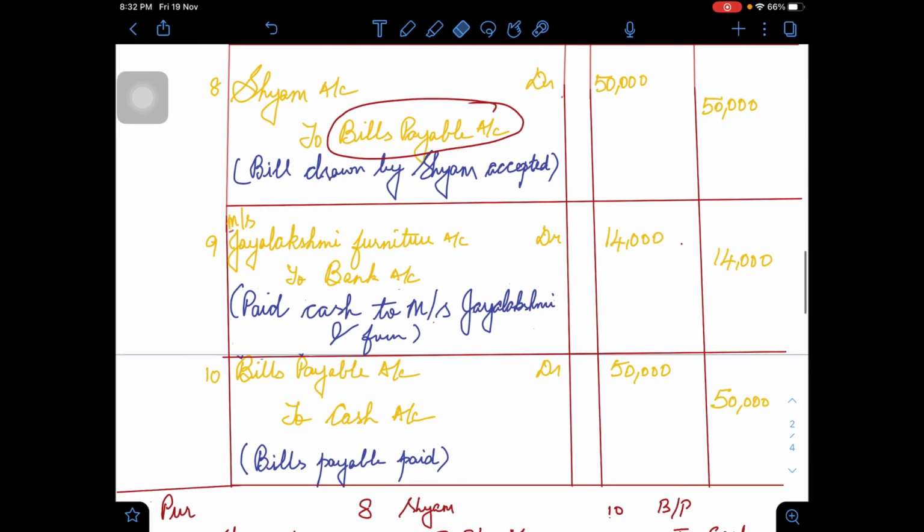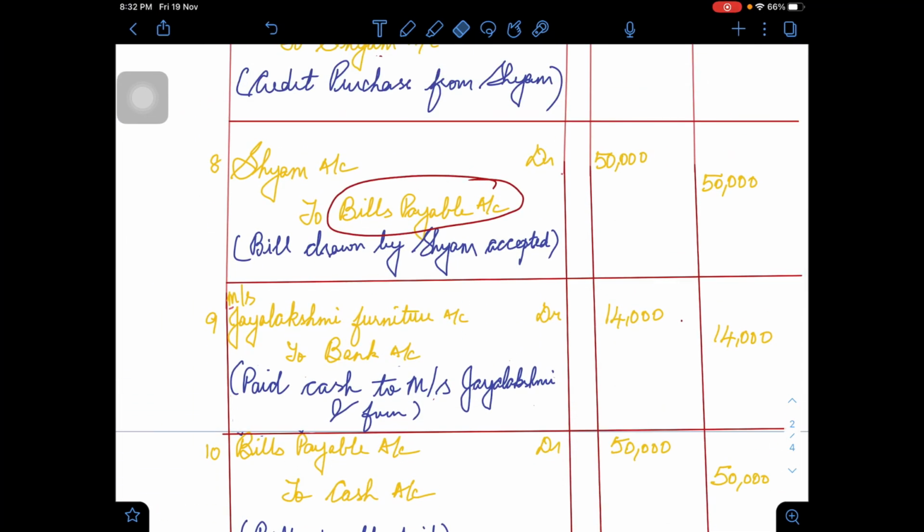As a settlement, Messrs. Jayalakshmi Furniture account debtor 14,000 to bank account 14,000, paid by check to Messrs. Jayalakshmi Furniture. So half of 28,000 being rupees 14,000 is shown here.